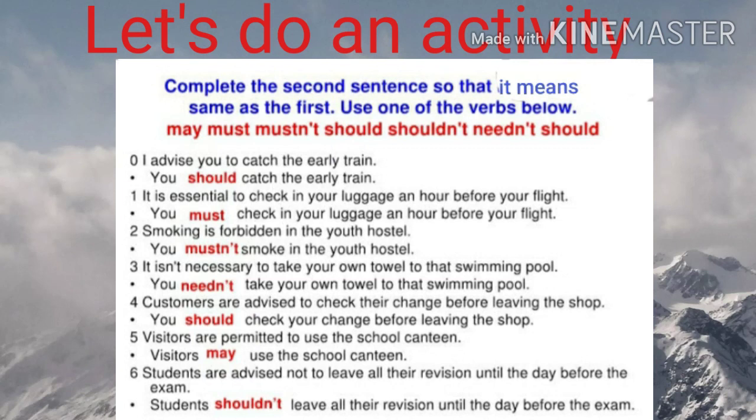Visitors are permitted to use the school canteen. So what to use? Yes, may. Visitors may. Students are advised not to leave all their revision until the day before the exam. Advice means again we can use should not.